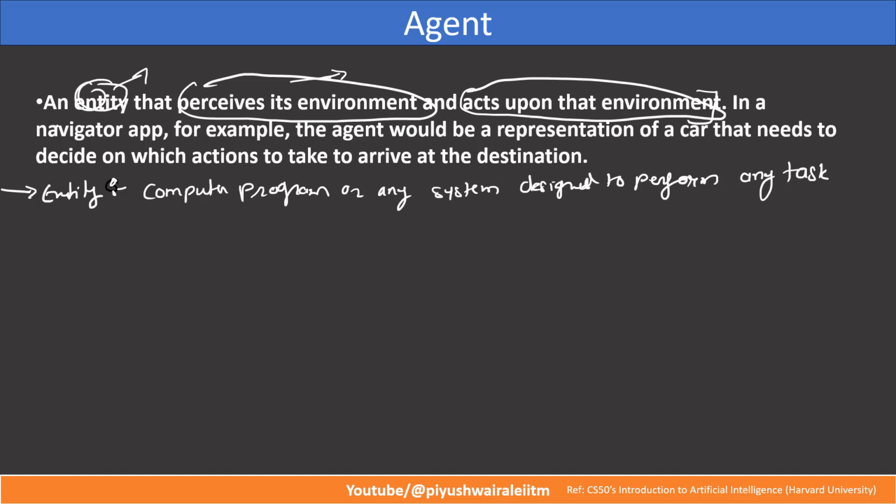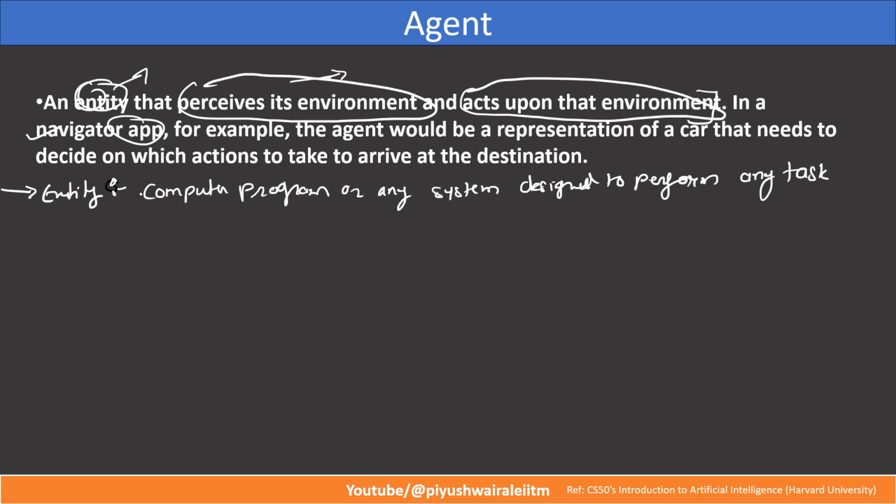So for example, you can say a navigator app, right? In this case, the agent will be some software component used in this navigator app, or the agent would be a representation of a car that needs to decide which actions to take to arrive at the destination. That's what we discussed in the previous slide, right?